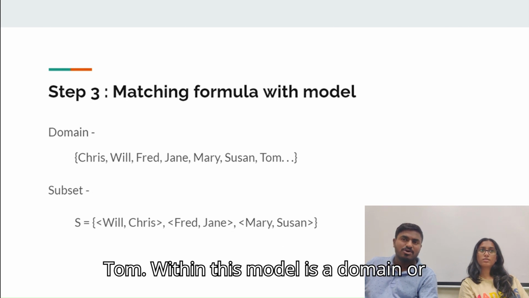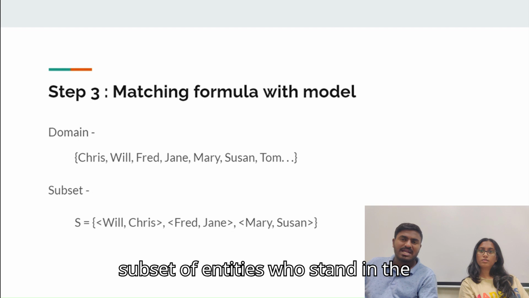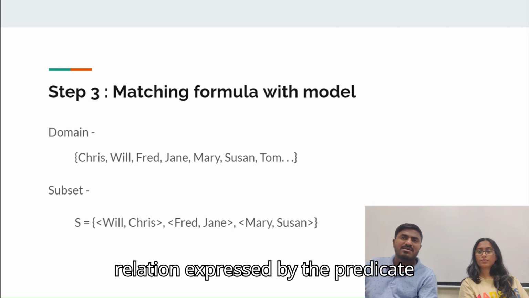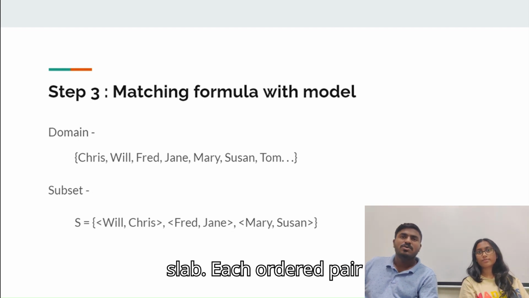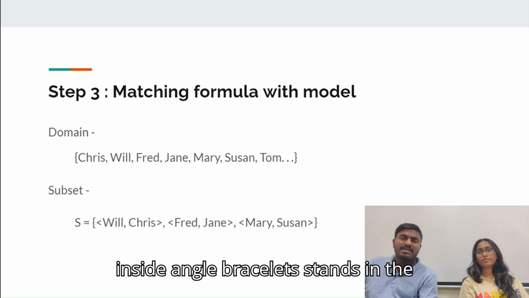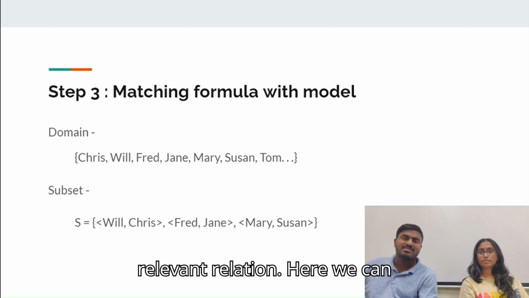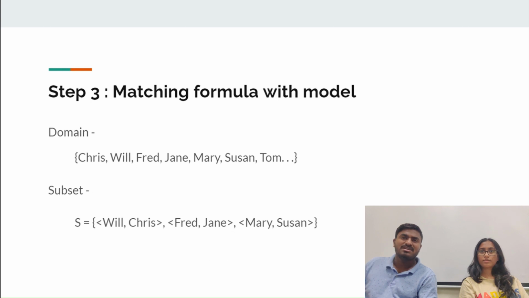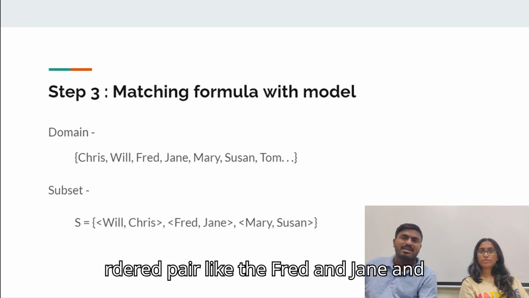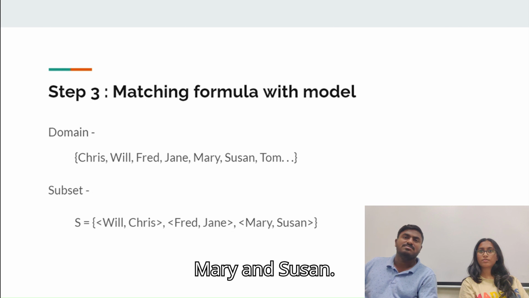Within this model is a domain or subset of entities who stand in the relation expressed by the predicate slap, S. Each ordered pair inside angle brackets stands in the relevant relation. Here we can see Will, Chris is an ordered pair, like Fred and Jane, and Mary and Susan.